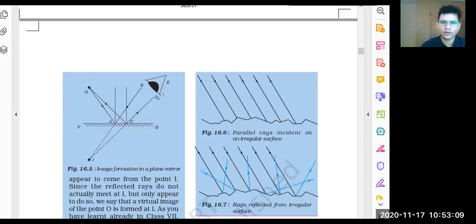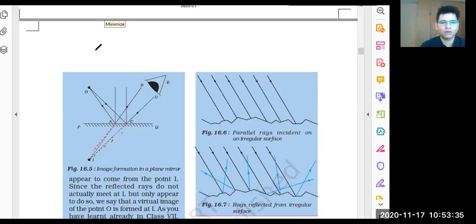But when you talk about this, it is not converging, it is diverging, yes or no? Is this converging or diverging? Diverging, right? They are going apart. So we assume that it will originate from this point. That's why it is your virtual image. Virtual image, very good.